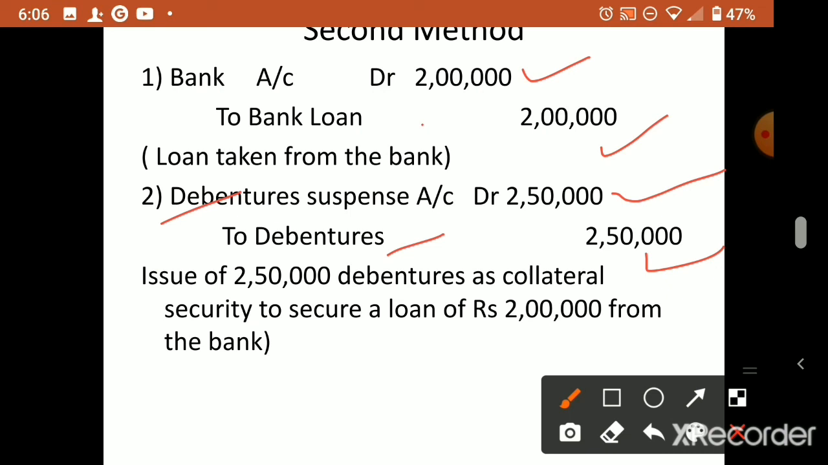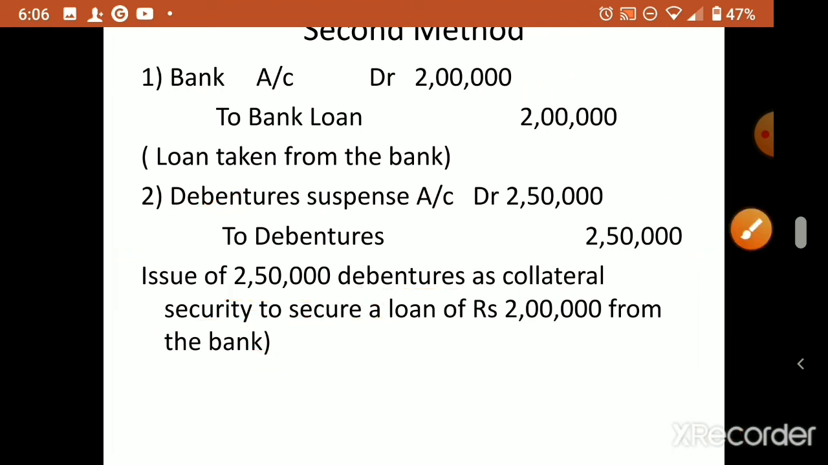So the first entry is bank account debit to bank loan. The second entry is debenture suspense account debit to debentures. Here in the bracket we can show: issue of 2,50,000 debentures as collateral security to secure a loan of rupees 2 lakh from bank. We have taken a 2 lakh loan, for which 2,50,000 debentures have been issued. That is how we write the narration.